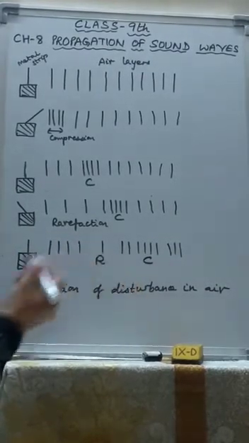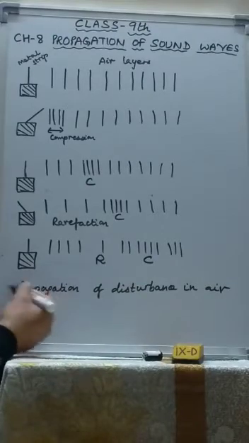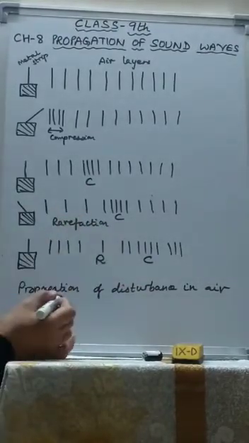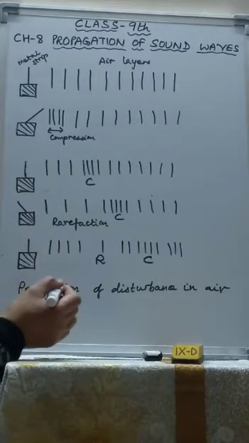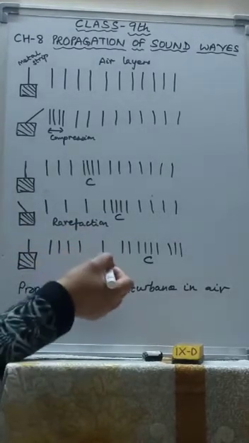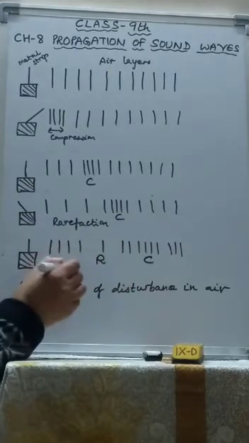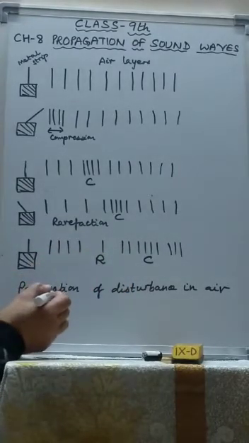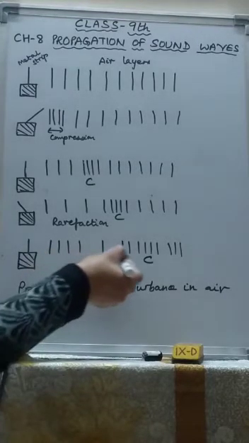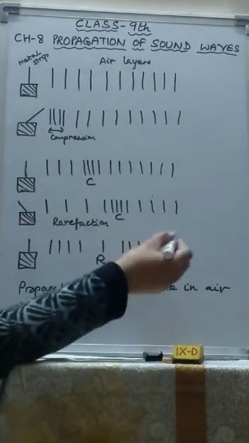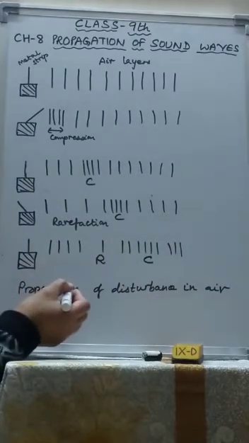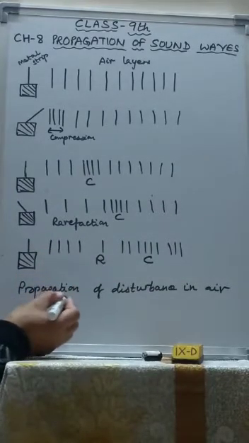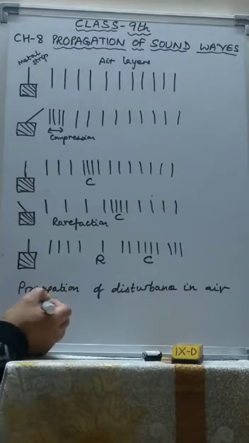Gradually, due to friction, the strip loses its energy to the medium and the disturbance dies out. One complete to and fro motion of the strip forms one compression and one rarefaction, which together constitute one wave. This wave, in which the particles of the medium vibrate about their mean position in the direction of propagation of sound, in the horizontal direction, is called a longitudinal wave. The sound travels in the air in the form of longitudinal waves.